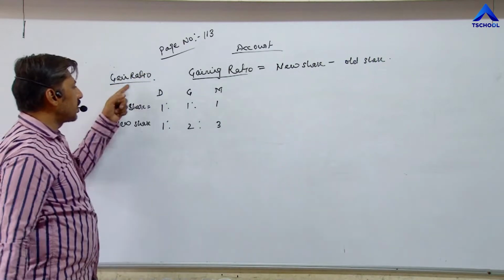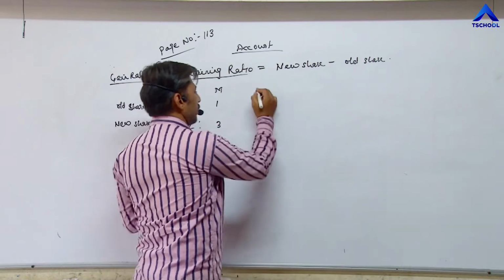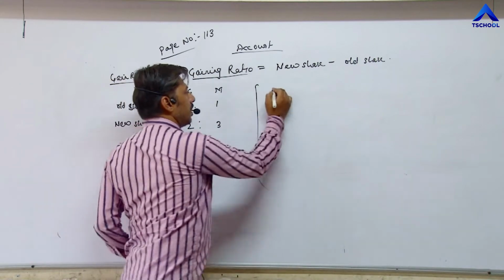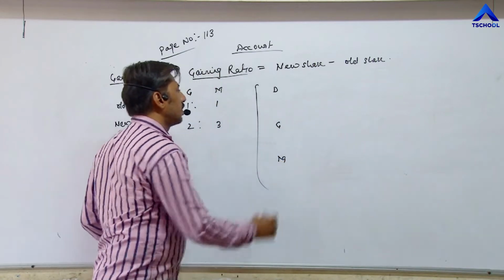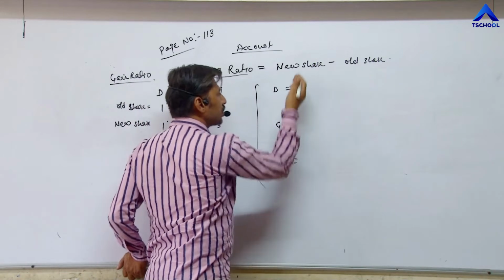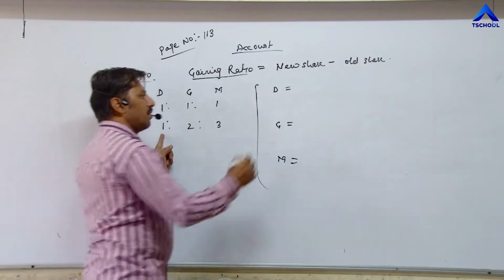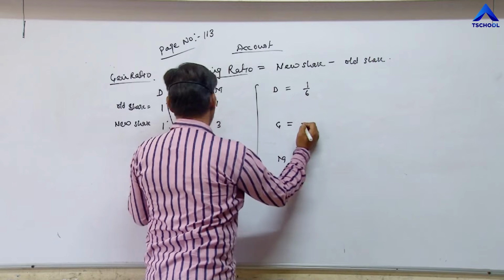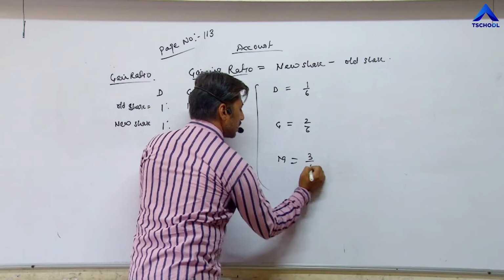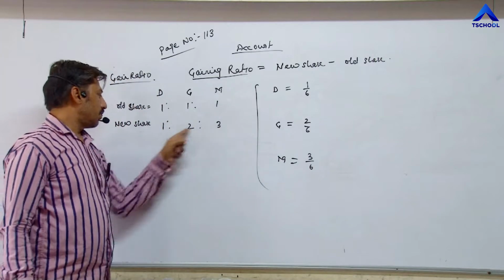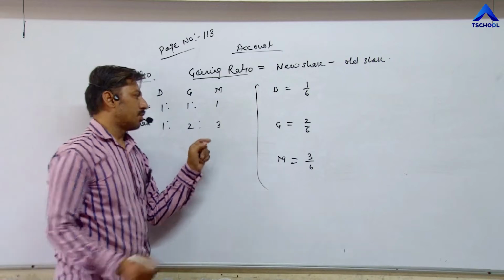Now what is the formula for gain ratio? New share or new ratio minus old ratio or old share. Now solution. D, then G, and then M. Three partners are there. First of all, we have to take new share of all partners. 1 upon total is 6. For D, new share is 1 upon 6. For G, new share is 2 upon 6. For M, new share is 3 upon 6. Total of this ratio is 6: 3 plus 2, 5 plus 1, 6. So 1 upon 6, 2 upon 6, 3 upon 6.